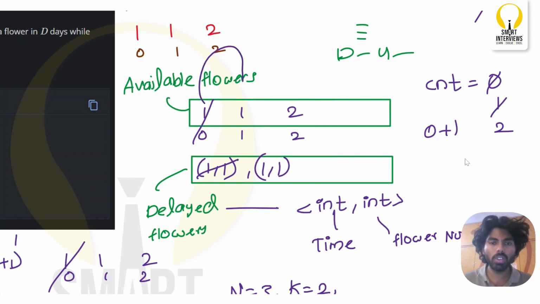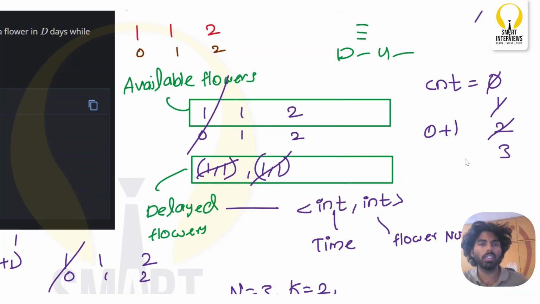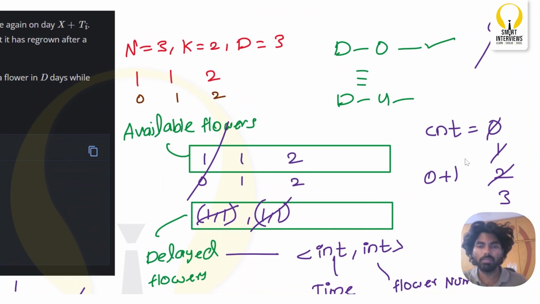Okay. Now you will go to the next index. Now when you reach the next index, if you see here, are there any flowers which are blooming by the time you reach the next day? Yes, there is one flower which is already blooming, right? So what I will do is I will simply remove this from the delayed flowers because it has already regrown. So now I will simply put it back in the available flowers. So on day 3 also I am able to pluck one flower such that there are at least 2 blooming flowers remaining at any cost. Okay, so my answer for this is 3.